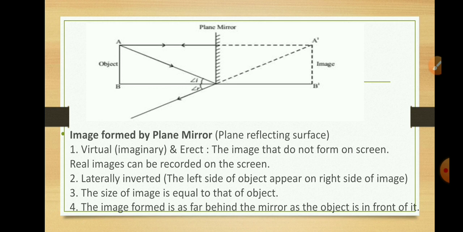A plane mirror is commonly used as a looking glass, which we use every day for grooming, and is also used in making a periscope for observing over, around or through an obstacle. It is used by sailors and in submarines to see what is going on at the water surface. A plane mirror is also used in a kaleidoscope.